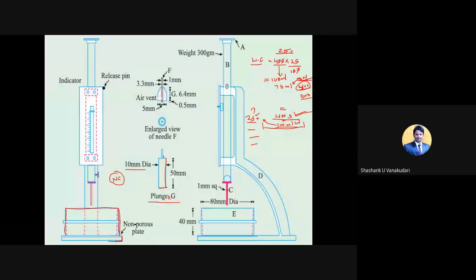So instead of reading the entire procedure, to explain in brief, I am directly taking this figure and I am going to explain. Here this part consists of the releasing pin. So when you release this pin, it comes down. Clear? And then this is the indicator, through which we are going to measure the different values.